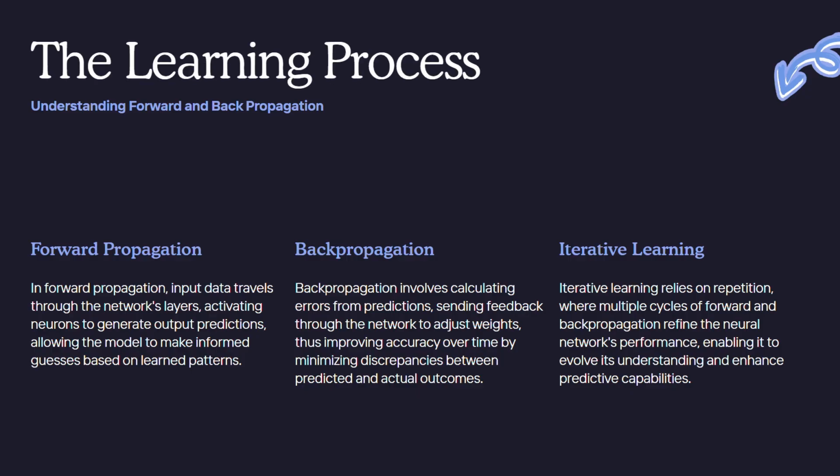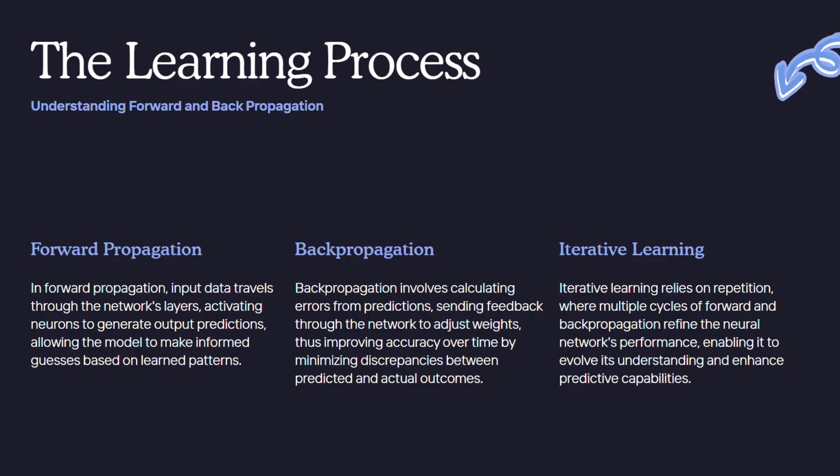Now let's see how a neural network makes predictions. When you feed data into it, the information flows forward from the input layer to the output layer, a process called forward propagation. Each layer applies its weights and activation functions, transforming the data step by step. At the end, the output layer gives a prediction, for example, that an image is 98% likely to be a cat. Early in training, the predictions are often wrong, but that's when learning begins.